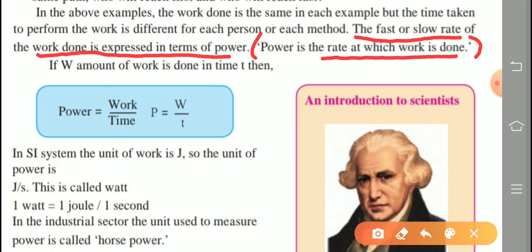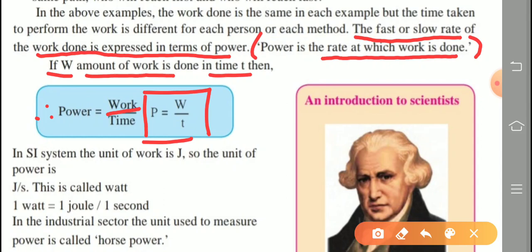So if W, capital W, is the amount of work done in time t, then what is the formula of power? Power is equal to work upon time. Symbolically, power, indicated by P, is equal to work, capital W, divided by time, indicated by small t. That is the formula.